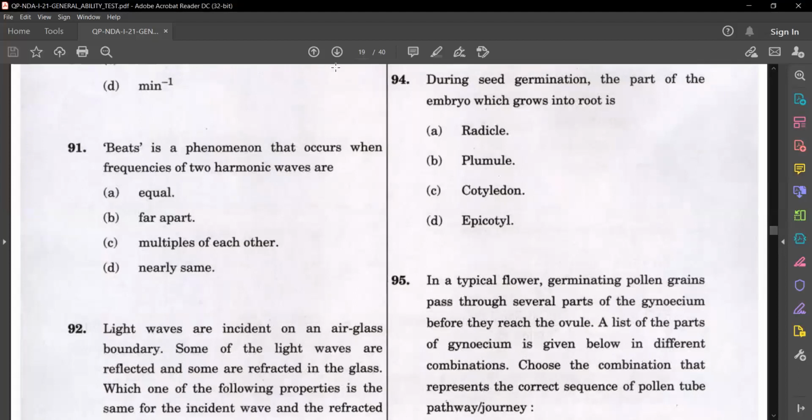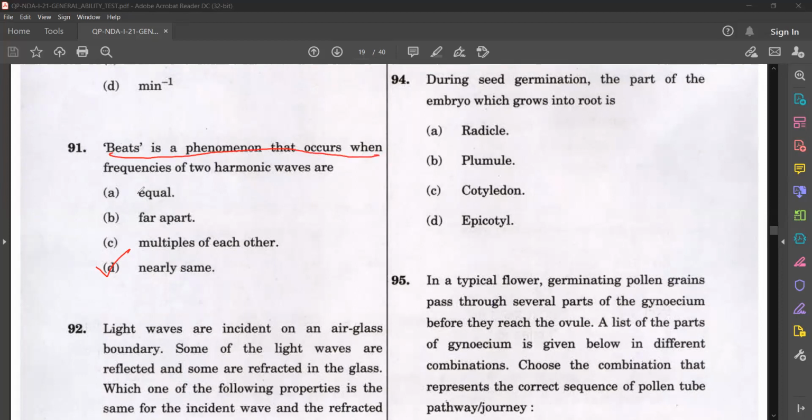Next question. Beats is a phenomenon that occurs when frequencies of two harmonic waves are equal, far apart, multiples of each other, or nearly same. So here the answer is nearly same. Beats is a phenomenon that occurs when frequencies of two harmonic waves are nearly same.